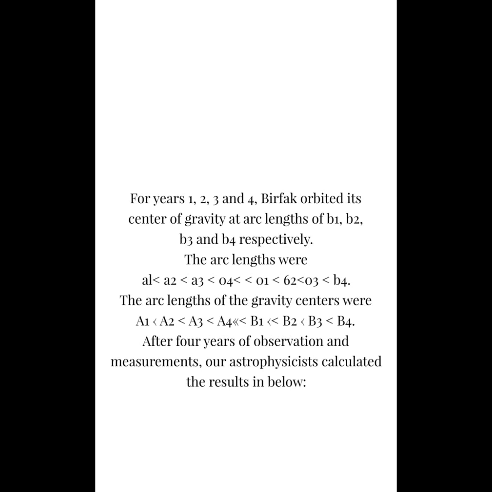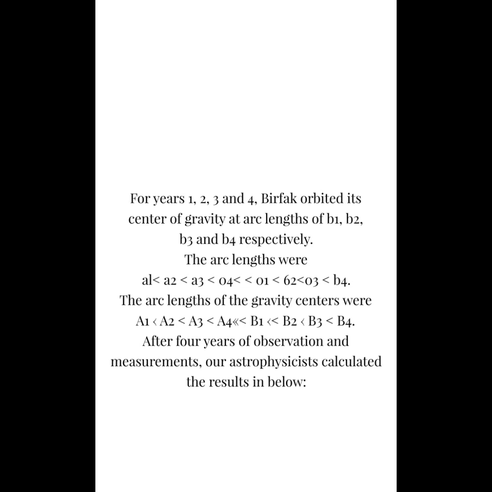During years 1, 2, 3, and 4, Alnitak orbited its center of gravity at arc lengths of a1, a2, a3, and a4, respectively. For years 1, 2, 3, and 4, Burfock orbited its center of gravity at arc lengths of b1, b2, b3, and b4, respectively. The arc lengths were a1 less than a2 less than a3 less than a4, much less than b1 less than b2 less than b3 less than b4. The arc lengths of the gravity centers were A1 less than A2 less than A3 less than A4, much less than B1 less than B2 less than B3 less than B4.